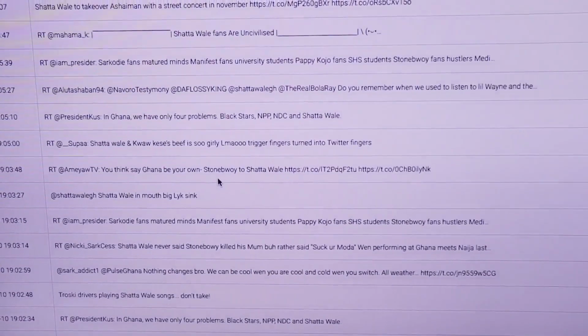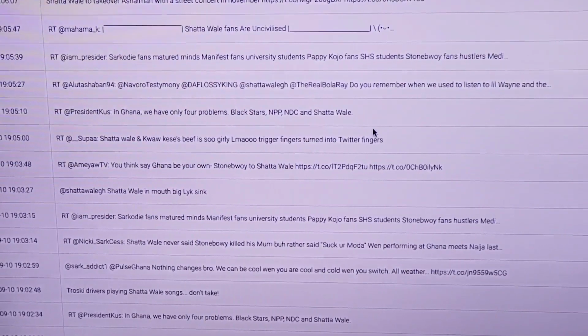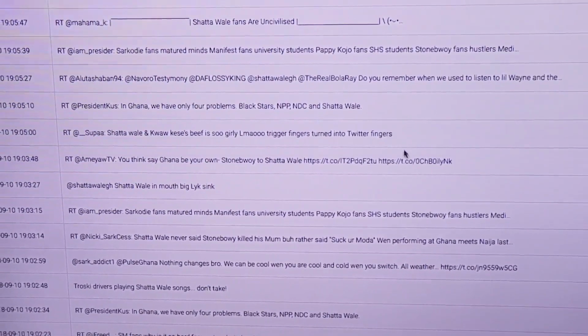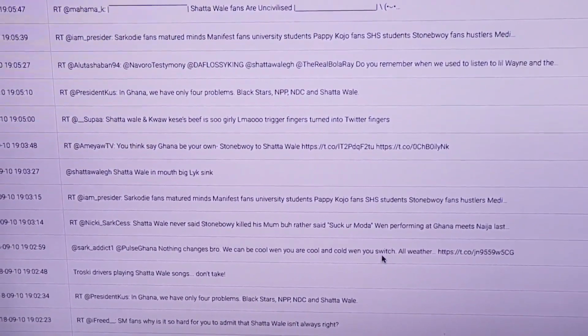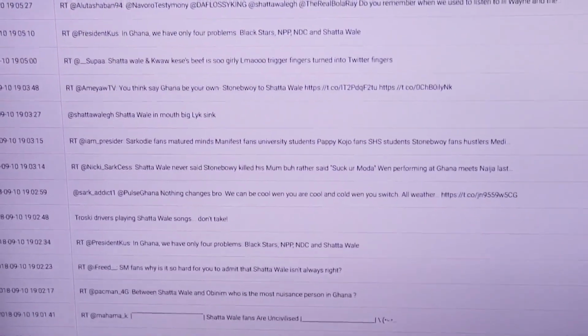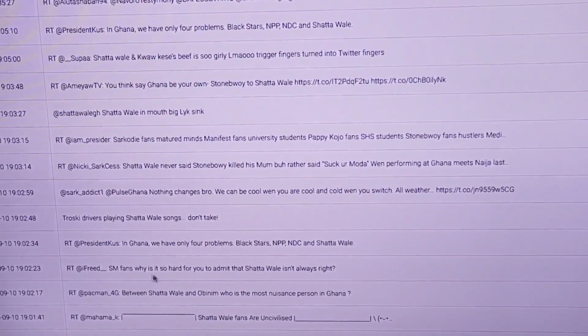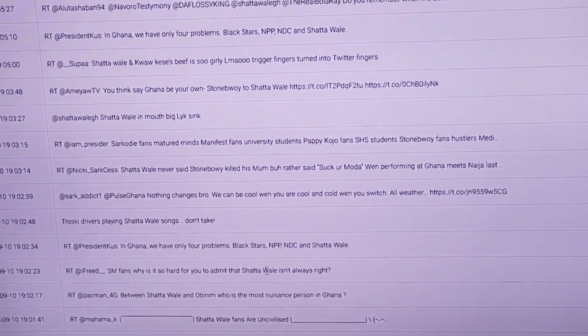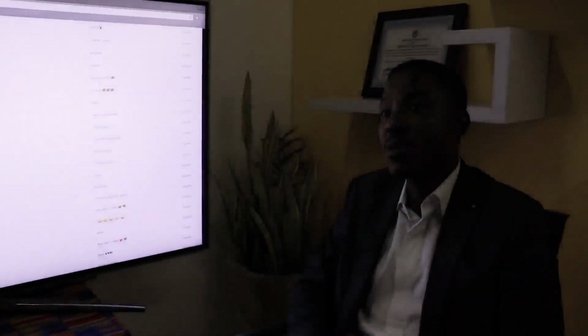So you can see something that is there. Somebody says that in Ghana we have only 4 problems: Black Stars, NPP, NDC, and SNwolley. These are some of the feedback you see. Others are saying, fans, why is it so hard for you to admit that SNwolley isn't always right? So he can look at this and start getting back to his people.